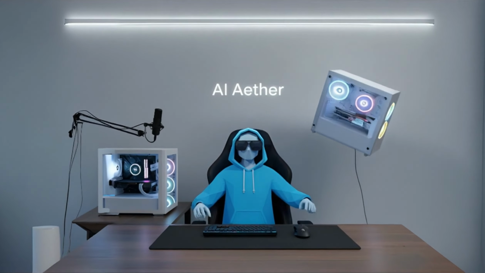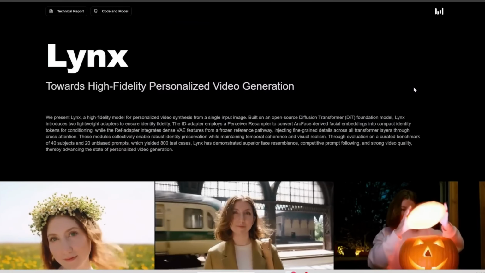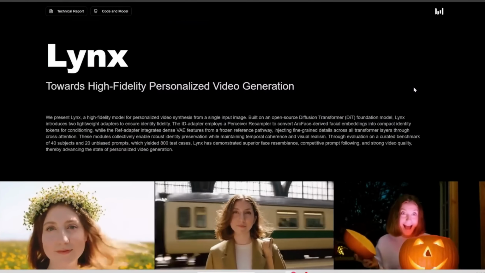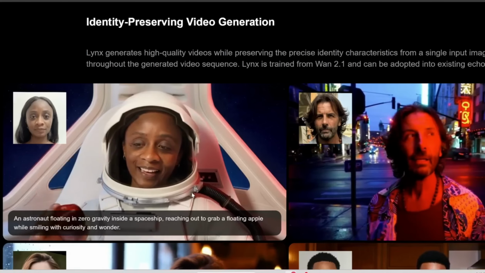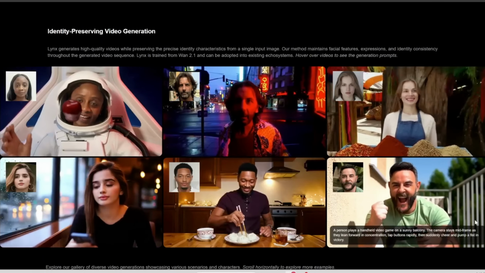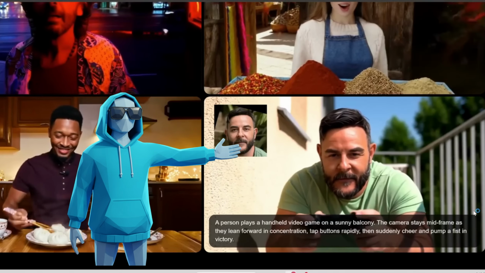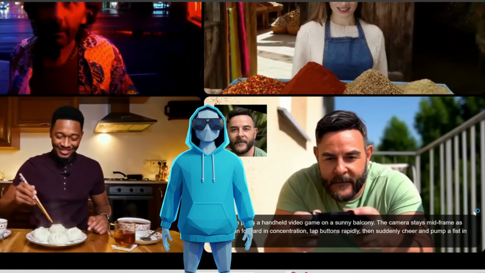Also in AI, we have a new video generator. It's called Lynx, and this is basically a reference-to-video generator. In other words, you upload an image of a character and make them do anything. Here are some examples. As you can see, this is actually better than previous competitors. You can control expressions. Like here, you can get him to tap buttons rapidly and then cheers. Okay, stop. It's just Candy Crush.